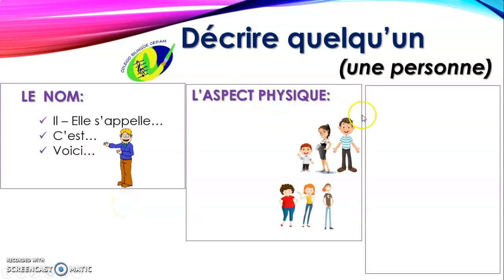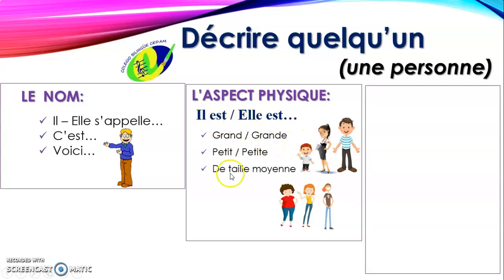Then you have l'aspect physique, the general physical description. You have to start the physical description using il est or elle est. Il est grand, elle est grande. That means tall. Il est petit, elle est petite. That means short. Il est de taille moyenne, elle est de taille moyenne.